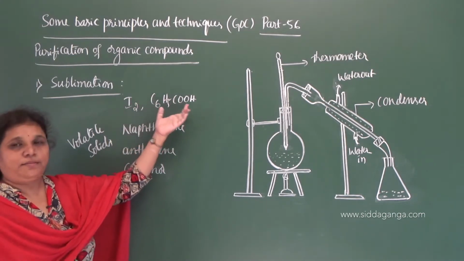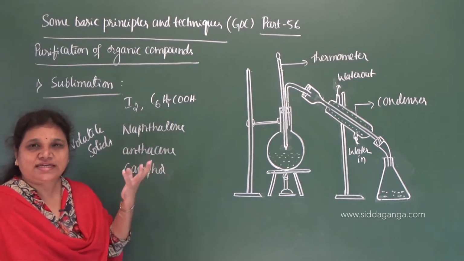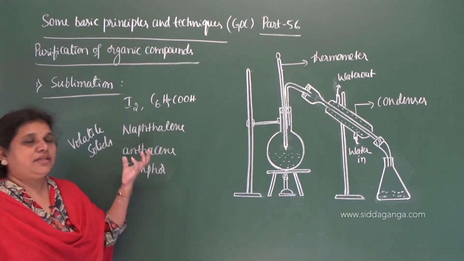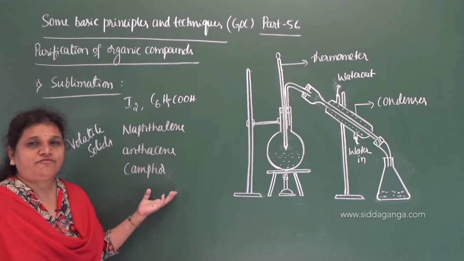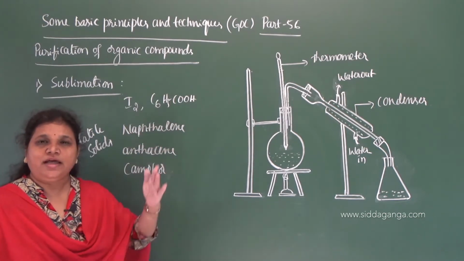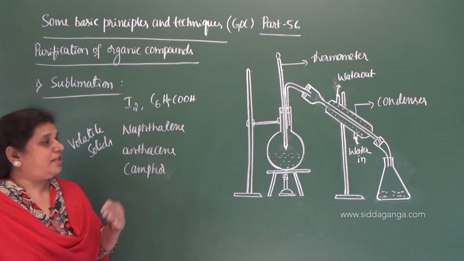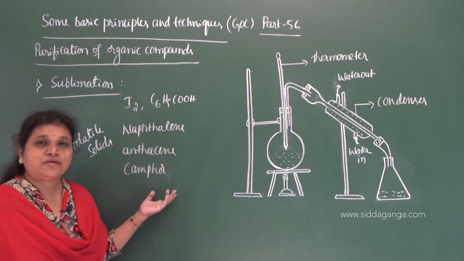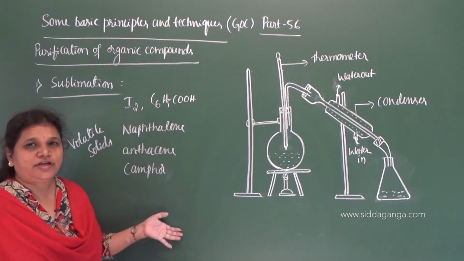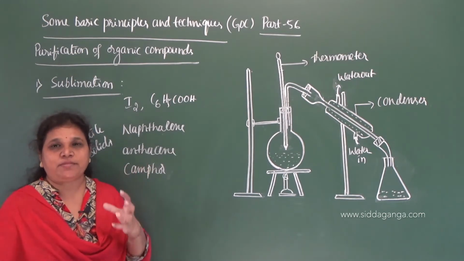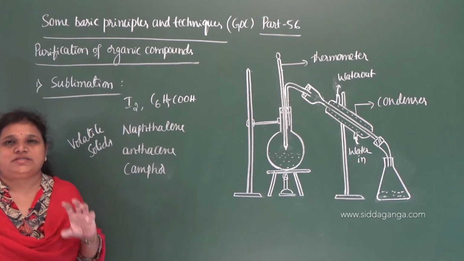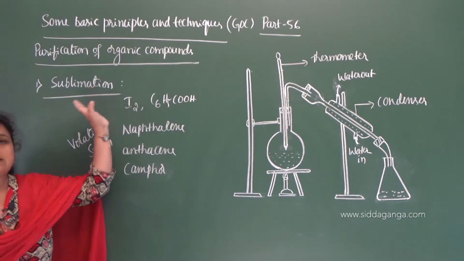When iodine or benzoic acid or camphor is heated while associated with an impurity, on heating these compounds directly get converted into vapor state, leaving behind the impurities. Then we can say these solids are volatile solids. Once it forms vapors, leaving behind the impurities, those vapors can be condensed back to the solid, and we get the pure solid. That process is called sublimation.